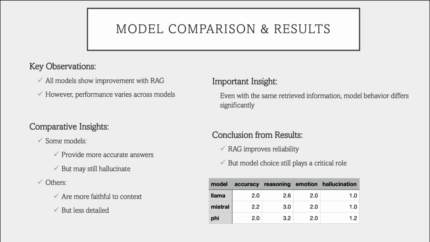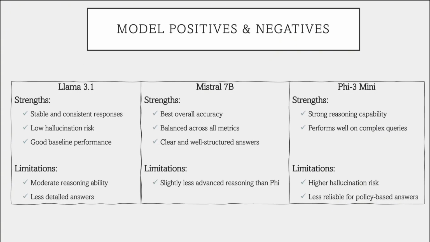Moving on to the results, our results show that all models improve when using RAG. However, the performance differs across models. Even with the same context, the models behave differently in accuracy, reasoning, and hallucination. Mistral performs better overall with higher accuracy. Phi shows strong reasoning but has higher hallucination risk. Llama is stable and reliable but less detailed. This shows a trade off between reasoning and reliability.